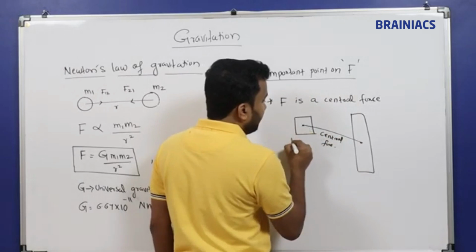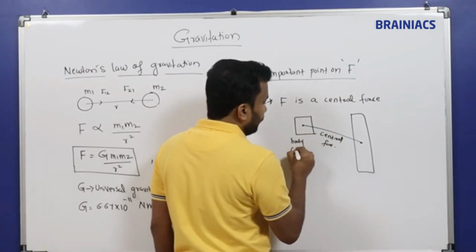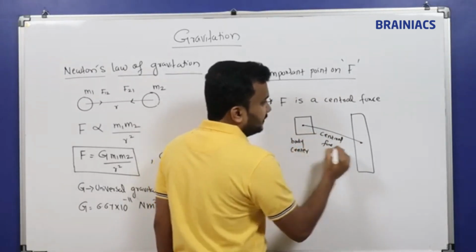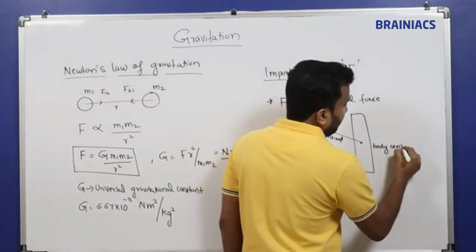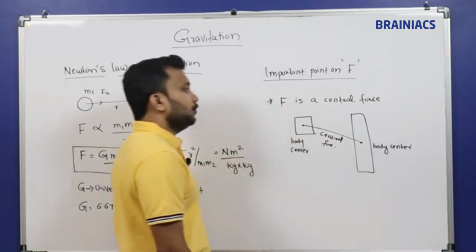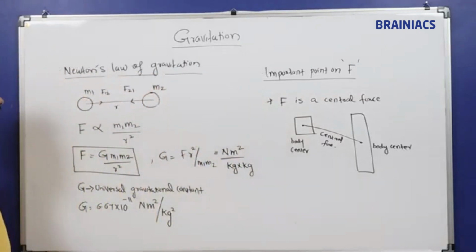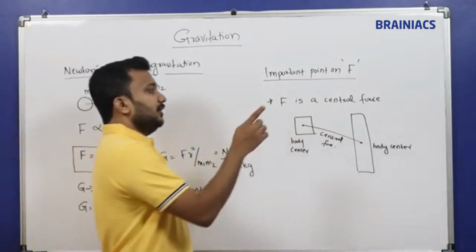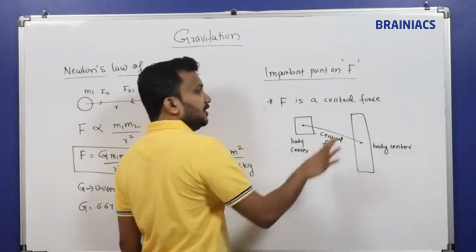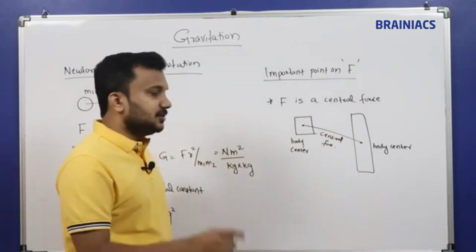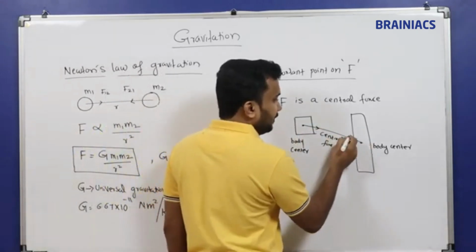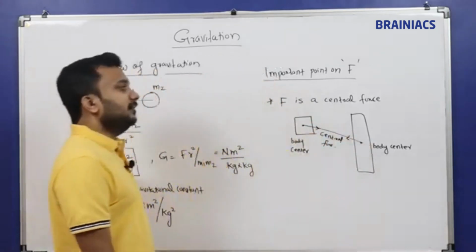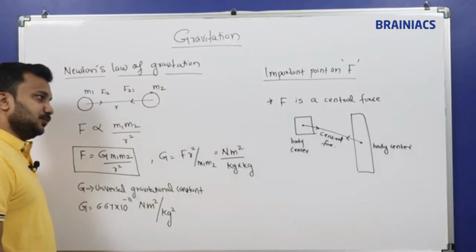This is this body's center, and this is the other body's center. Wherever you see a central force in physics, it means the force acts from the center of one body to the center of the next body. This body will attract towards this one, this body will attract towards this one, and that is called a central force.